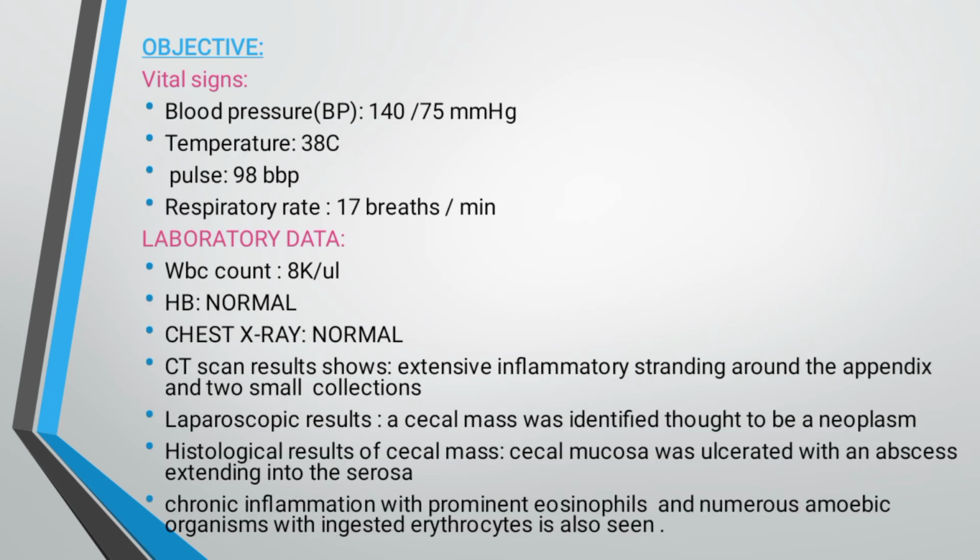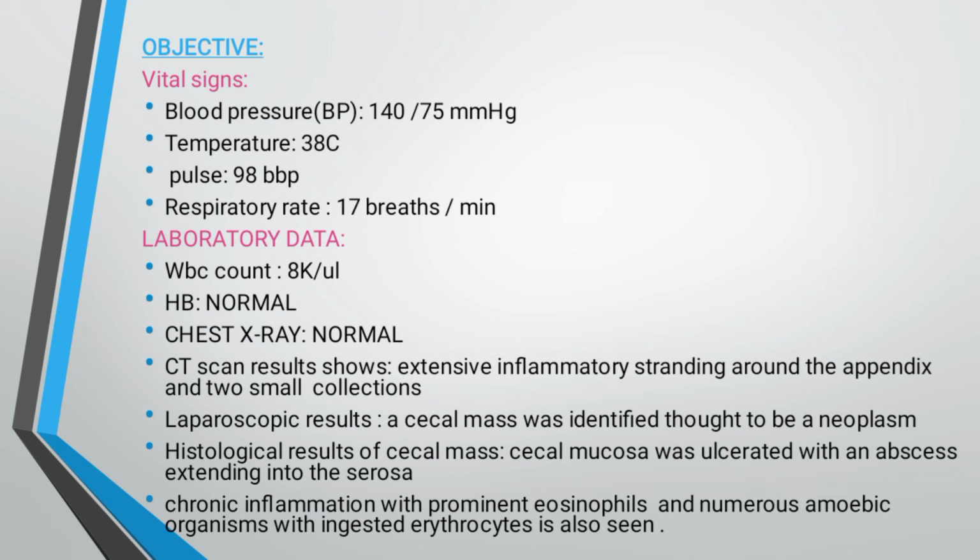Then objective. Vital signs include blood pressure 140 by 75, which is quite normal, and temperature 38, which is also normal. Pulse is also normal, 98, and respiratory rate is also normal, because normally the respiratory rate is up to 15 to 20 breaths per minute, and in elderly people it is normal. Laboratory data: the WBC count is normal. Hemoglobin is normal. Chest X-ray is also normal.